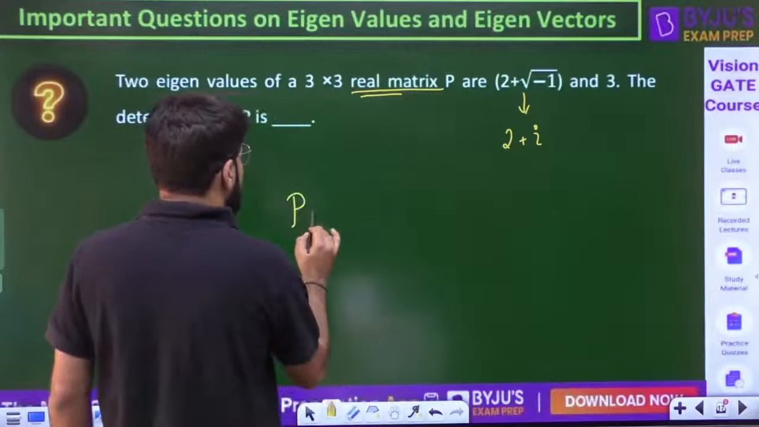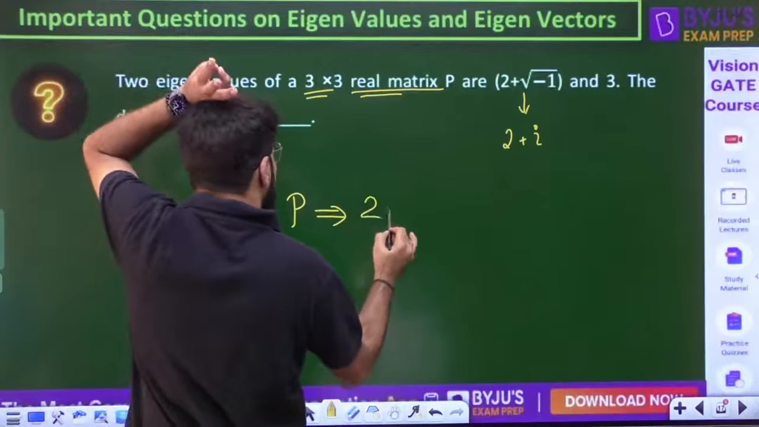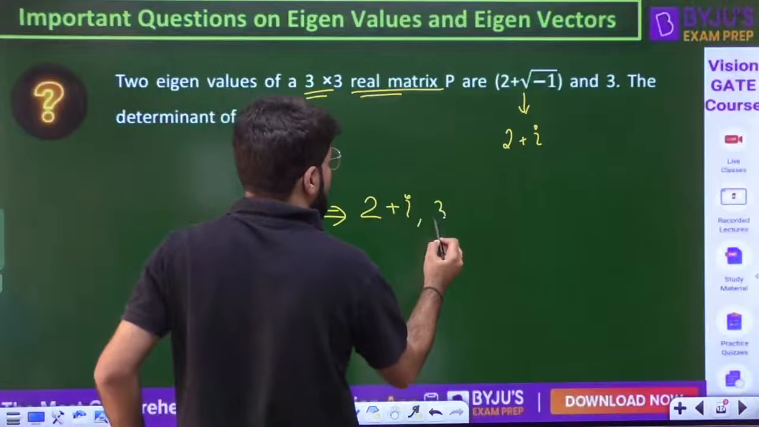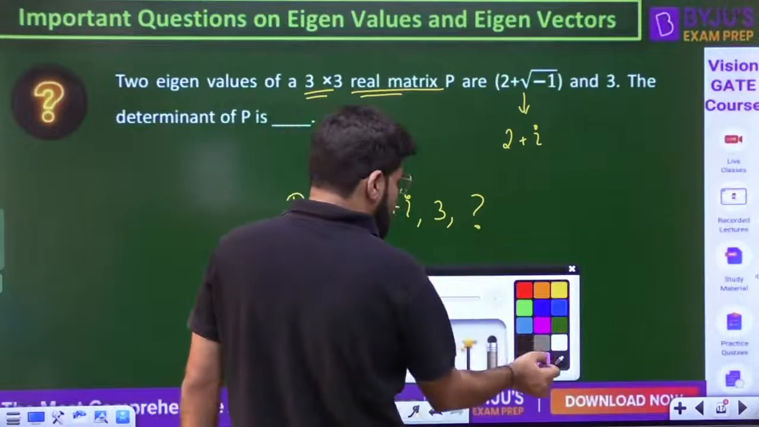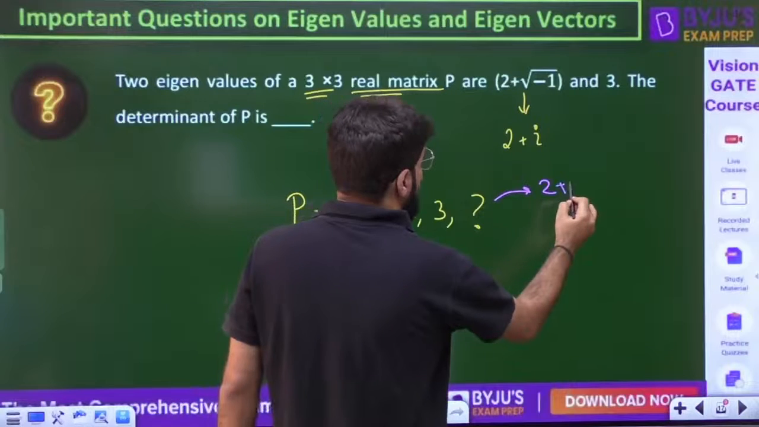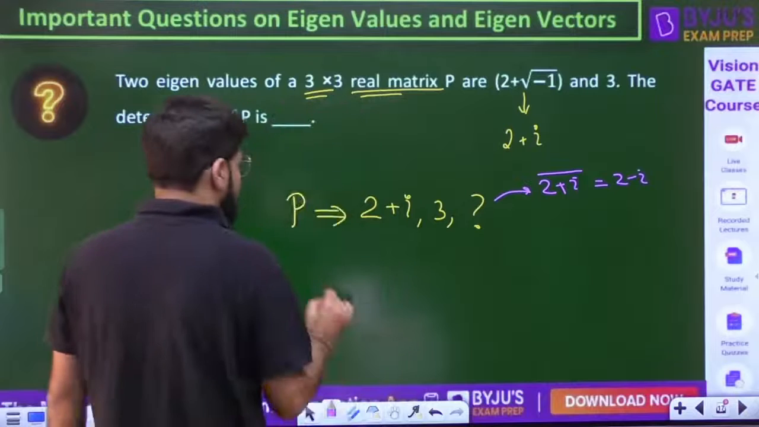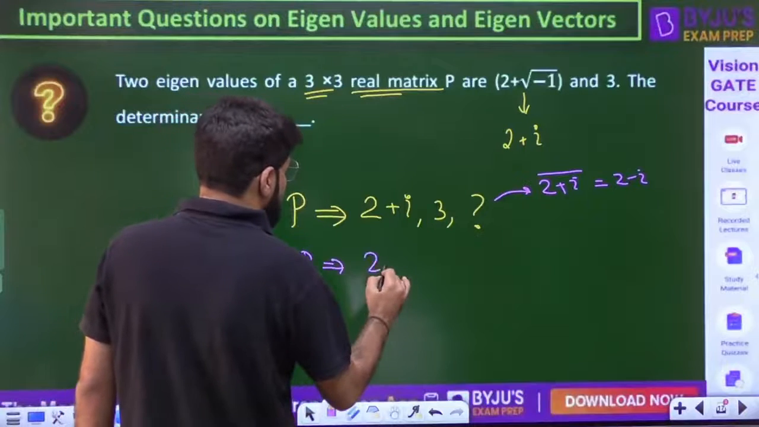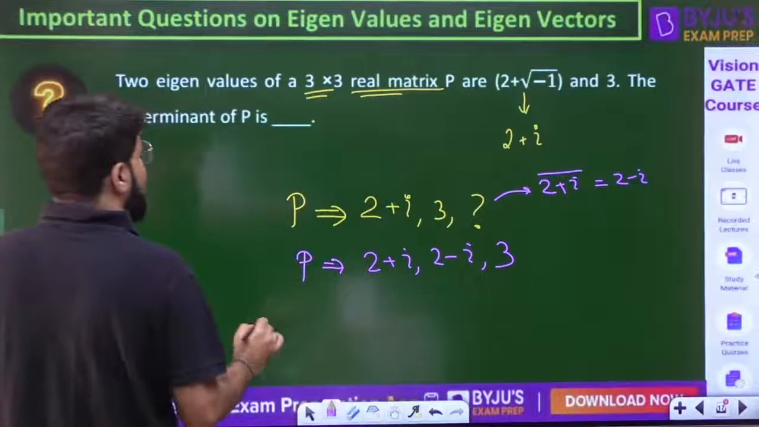So there is a matrix P, which is 3 cross 3. So it should have 3 eigenvalues. One of them is 2 plus i, one of them is 3, and one of them is not given. This not given one is the conjugate of 2 plus i, that is 2 minus i, alpha minus i beta. That means P has the eigenvalues 2 plus i, 2 minus i and 3, and then what is the